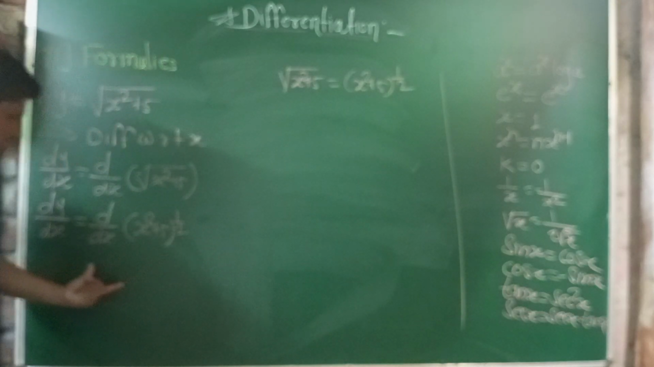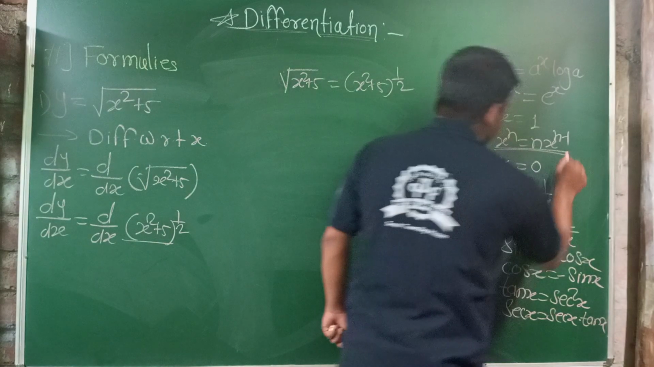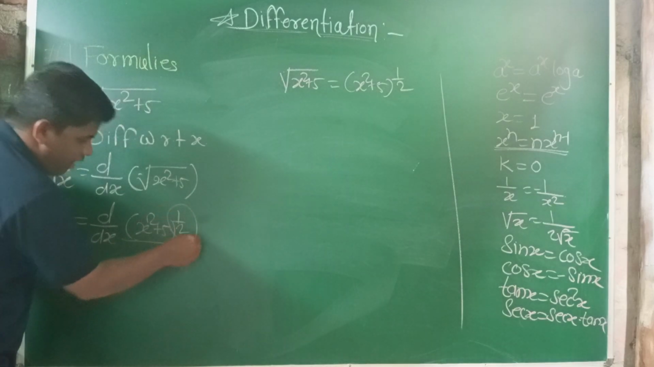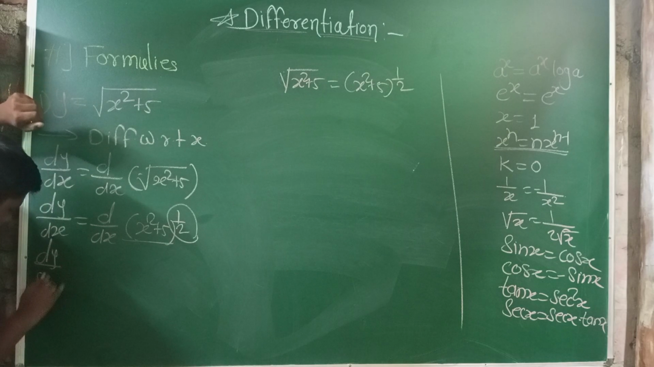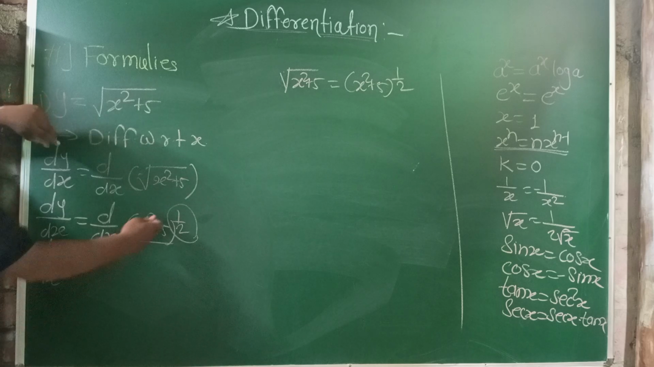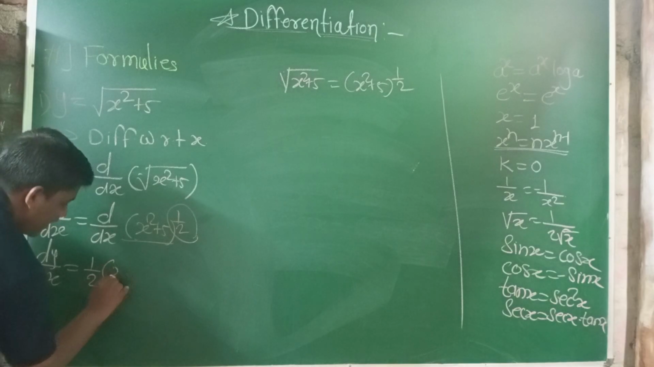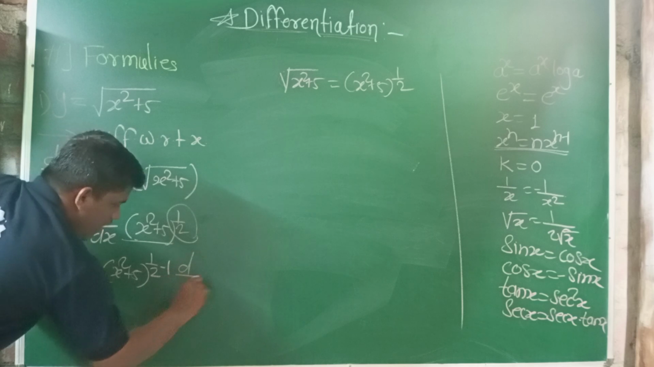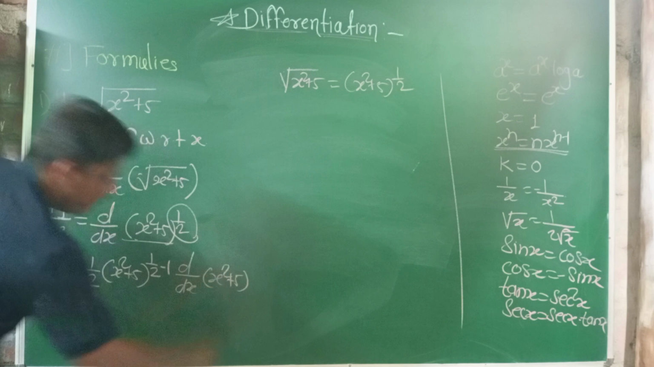This function is similar to the formula x raised to n, because this function is in the form of x with a power, which can be a natural number or any number. Then dy by dx of x raised to n is n into x raised to n minus 1 into d by dx of this function, that is x, where x is x square plus 5.